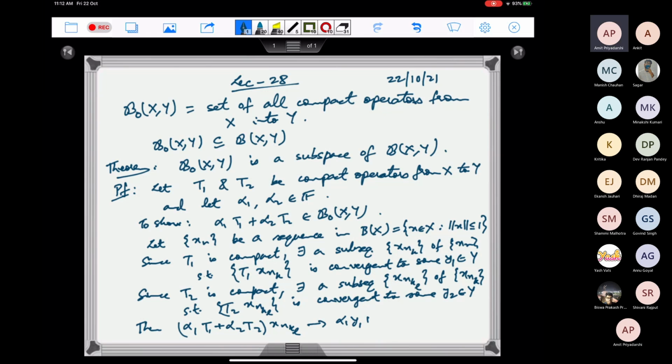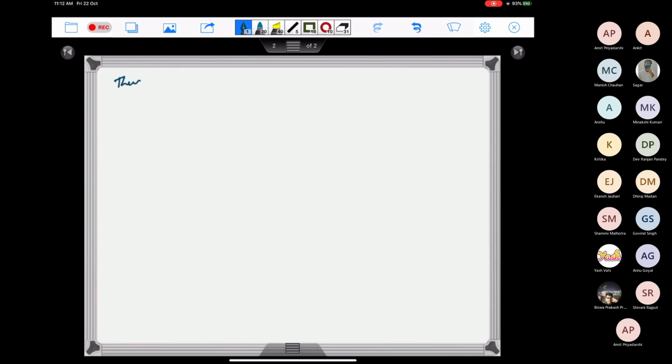So this implies that there is a convergent subsequence of alpha 1 T1 plus alpha 2 T2 of xnk. So alpha 1 T1 plus alpha 2 T2 of xn has a convergent subsequence.